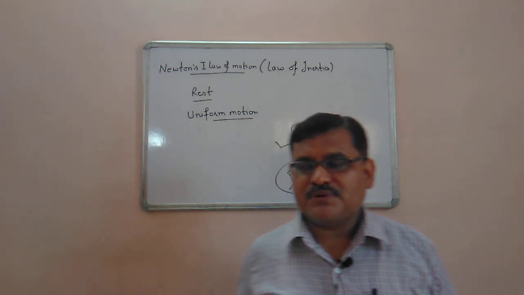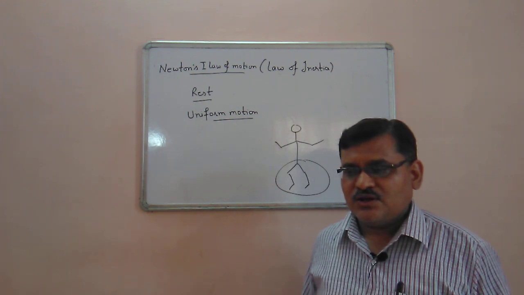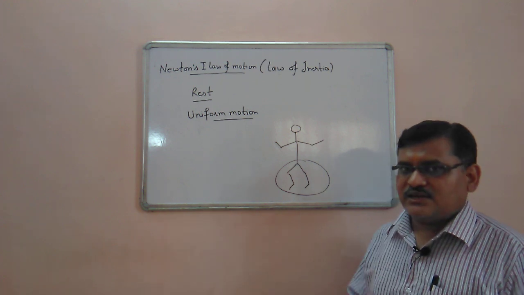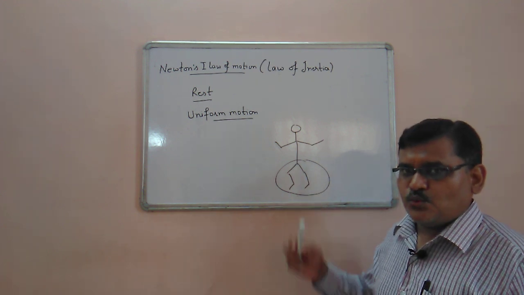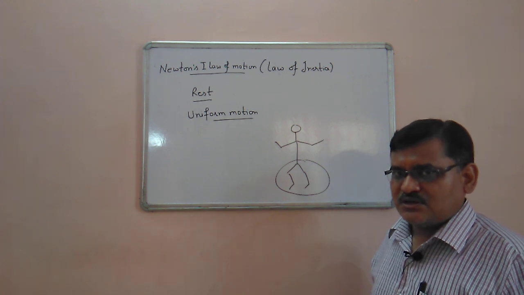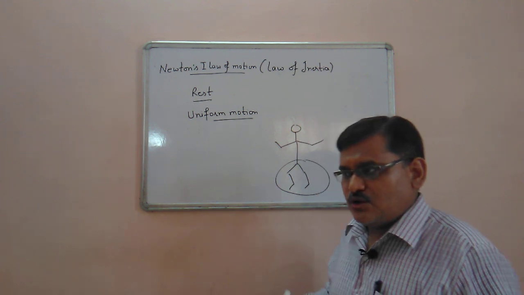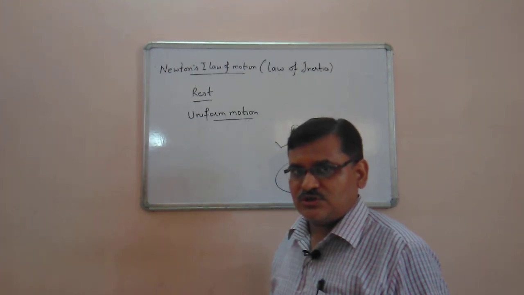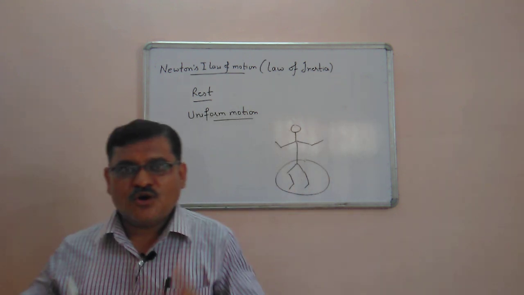Okay. Similarly, what happens if the bus is moving very fast and suddenly brakes are applied? We fall forward. What is the reason behind this? The reason is again, the lower part of the human body will get stopped with the bus, but the upper part tends to remain in motion. That's why the lower part remains stationary and the upper part tends to remain in uniform motion. So the passenger tends to fall forward.